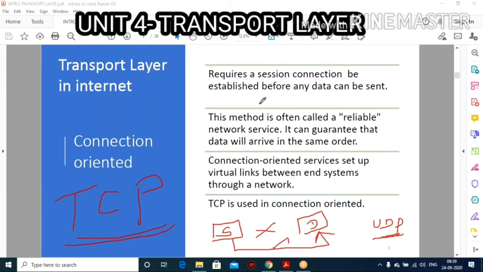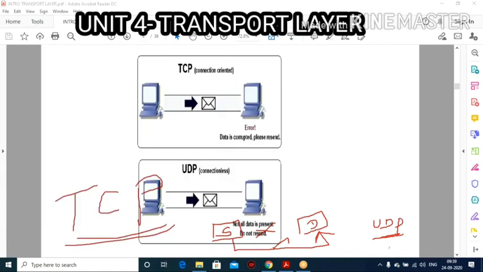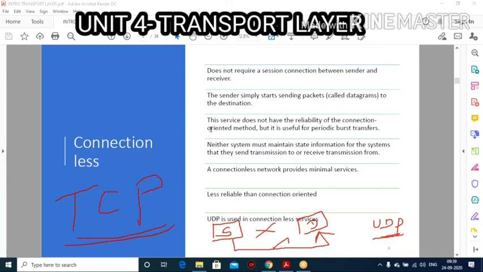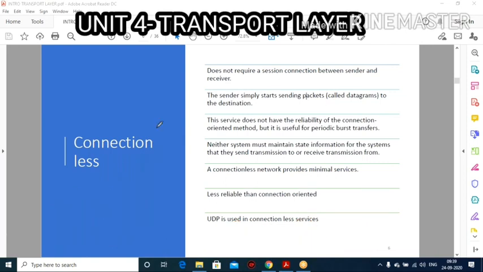First, how TCP operates. This is connectionless, and connectionless means UDP, the user datagram protocol.